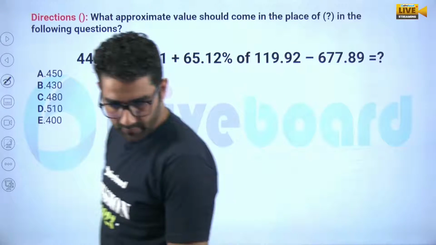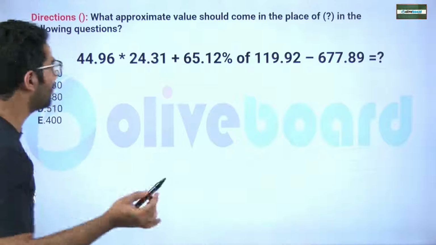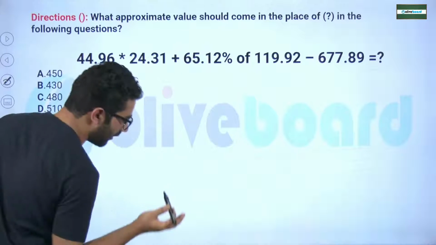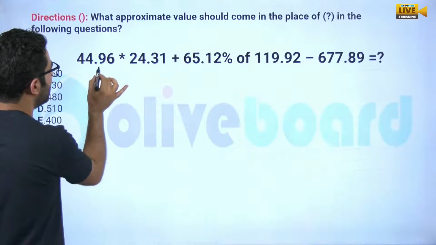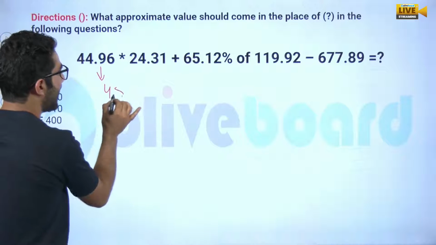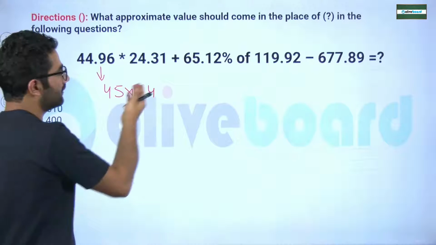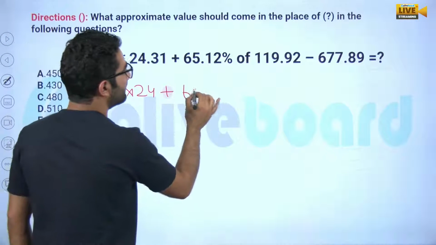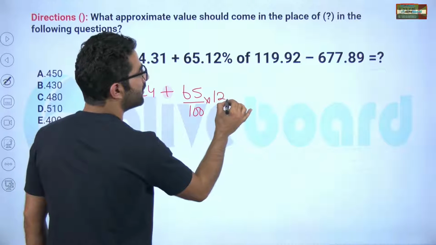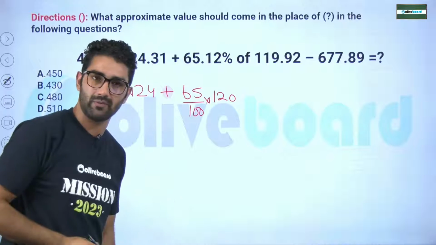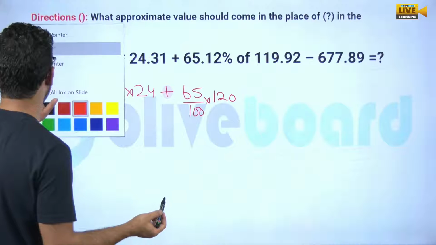Answers: Abhi 480, Pulkit 480. Good, my dear. Have a look. It is based on approximation and we have to assume some nearby values. Can I assume here it is 45 and it is multiplied with 24? This is close to 45, 24. It is nothing but 65 percentile, 65 upon 100 of 120, or 65 percentile. You can write whichever you feel comfortable, my dear.